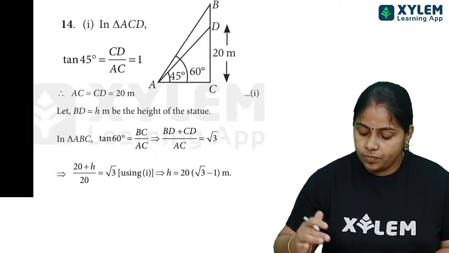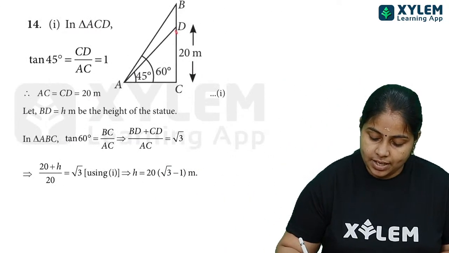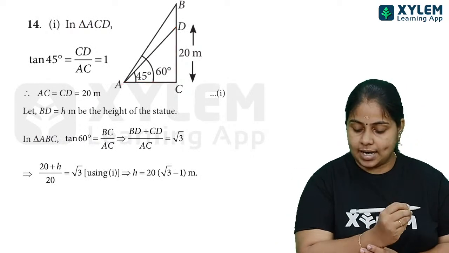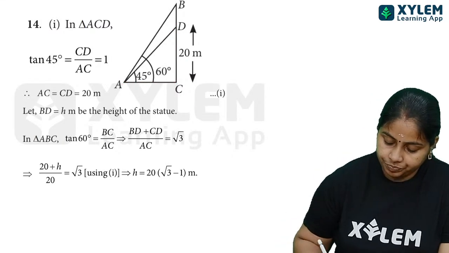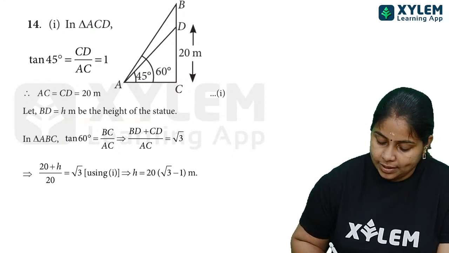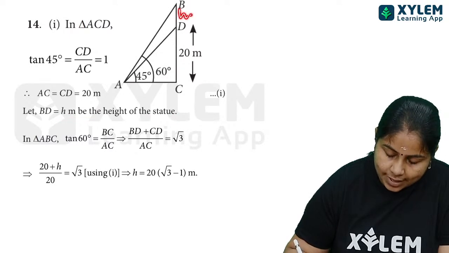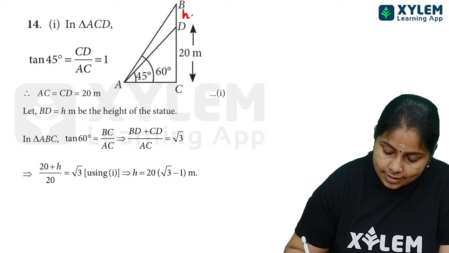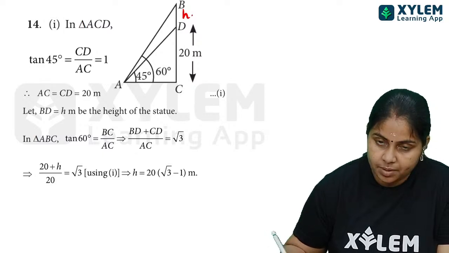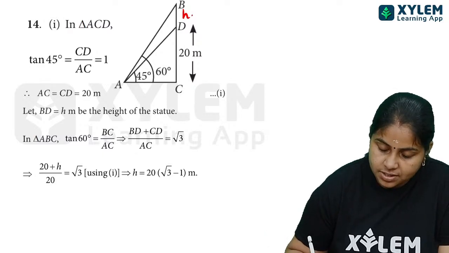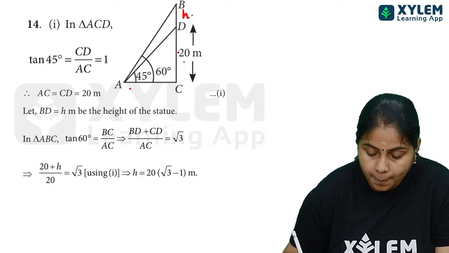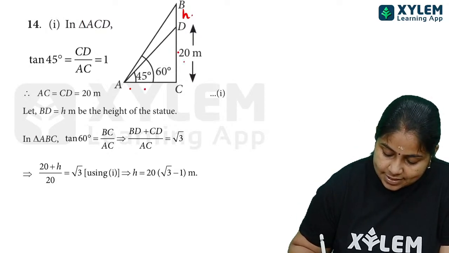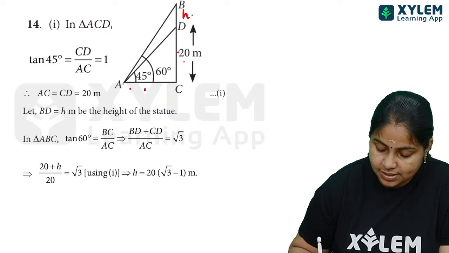Okay, so the first case, what we have to find is given here. For finding that, first of all we have to find out the height of the statue. So for finding the height of the statue, here first of all I am taking tan 45, and tan 45, the value is 1, opposite by 20, 20 by 20. Okay, and we will be getting this as AC, which means this length is also 20 meter.